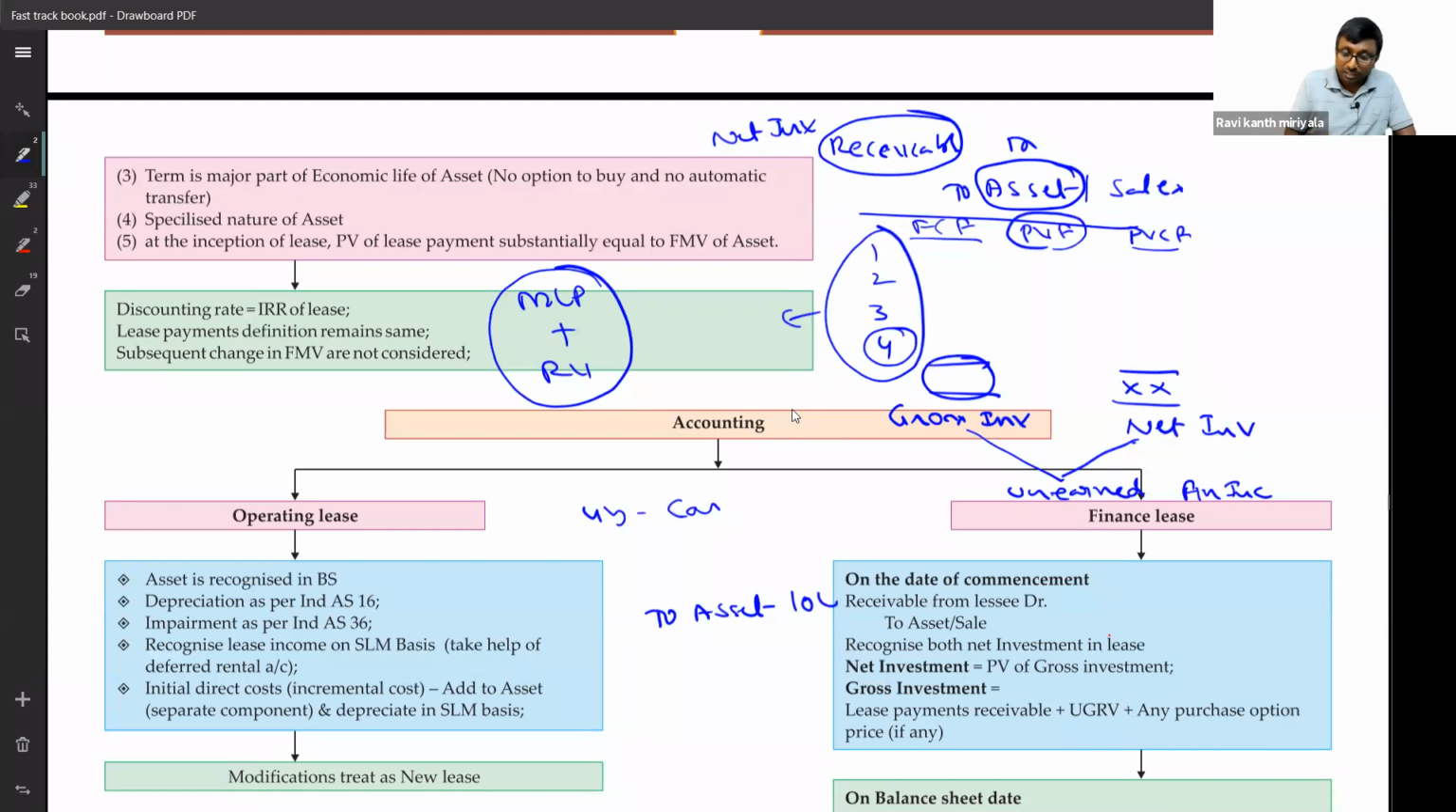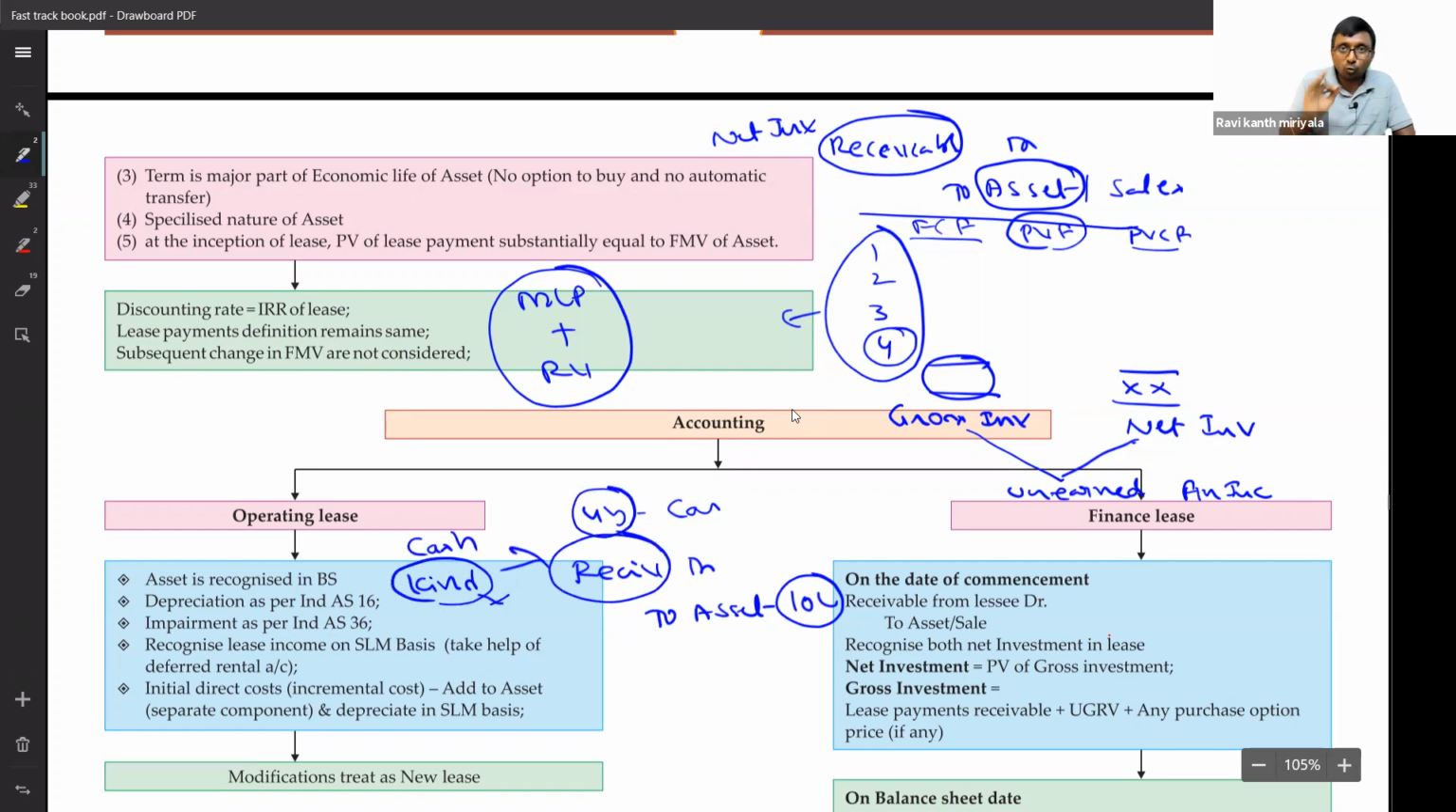Got it? Then if the full asset is gone, what do you get from the other party? Receivable, I will say. Receivable can be in cash, receivable can be in kind. How can it be in kind? Assume, as per the agreement, after 4 years, the party has to give me a used car. That means I have the right to receive a 4 year used car. A 4 year used car will have some value, right? That is called residual value.